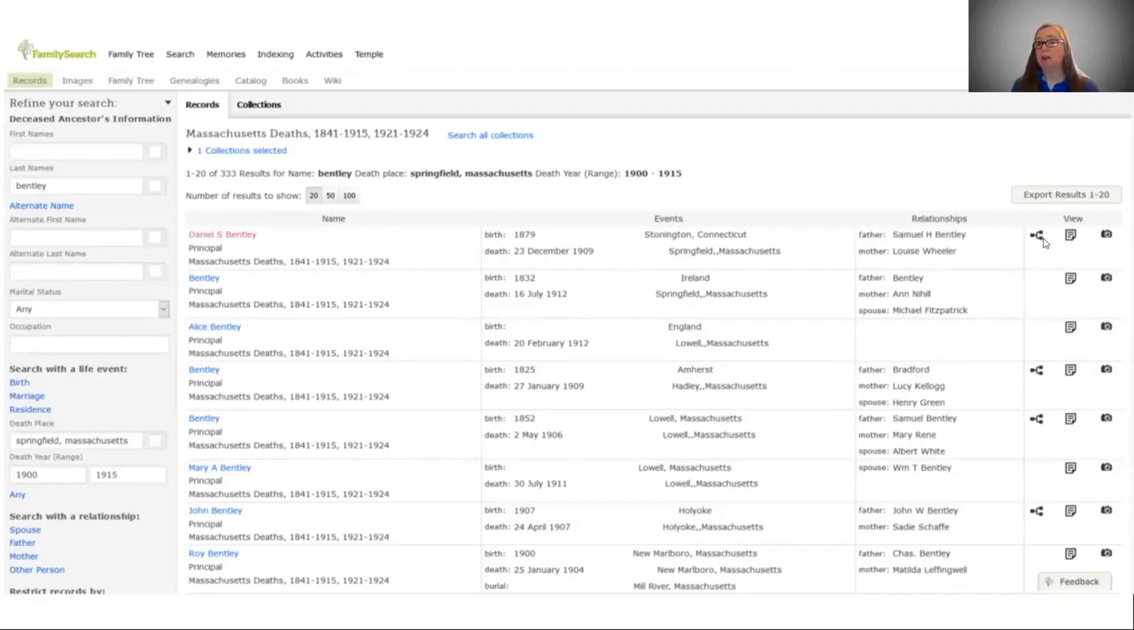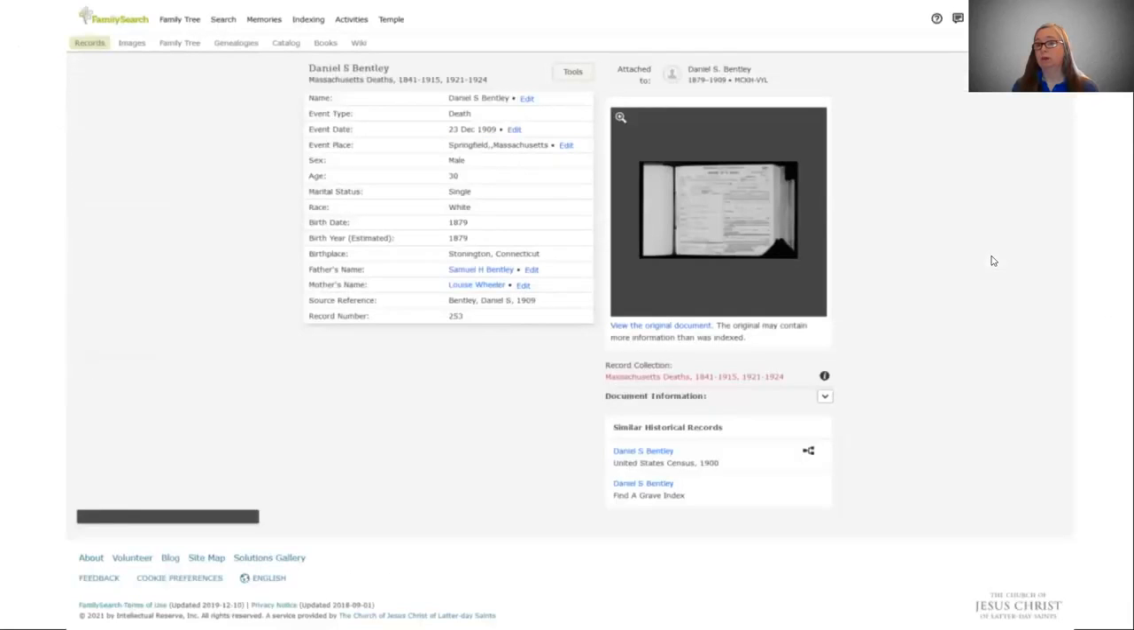3 icons over here. This one means that this record has been attached to a Daniel Bentley in the family tree, and we'll talk more about that later. This icon is a transcription of the record, and this icon takes you to an actual digital image of the record. So we're going to look at the transcription first.